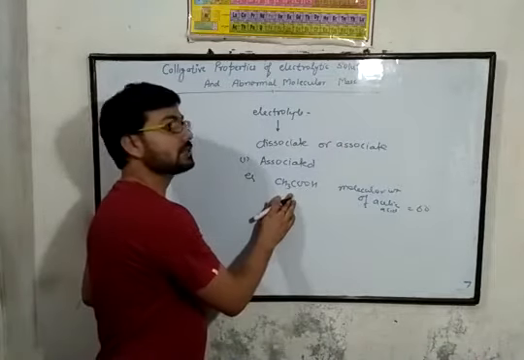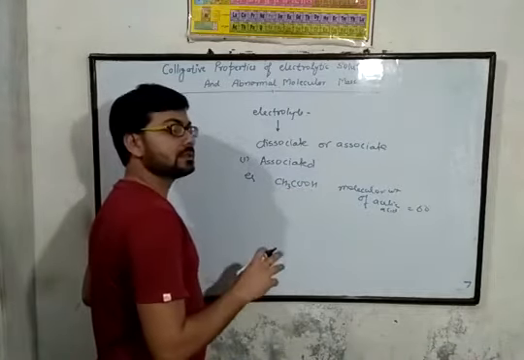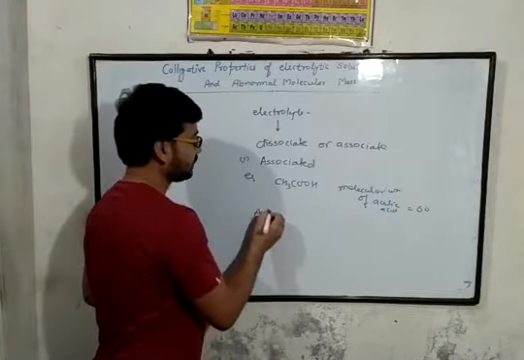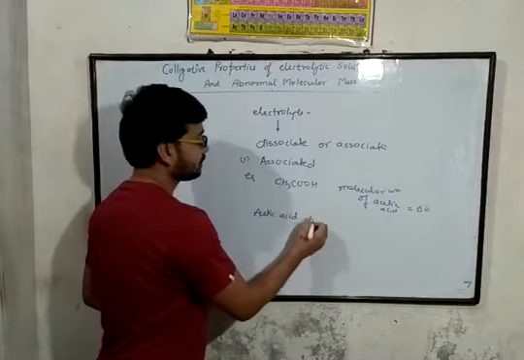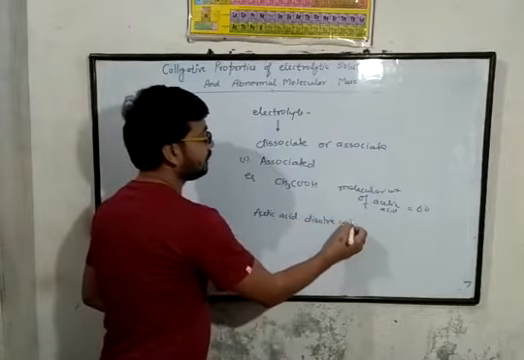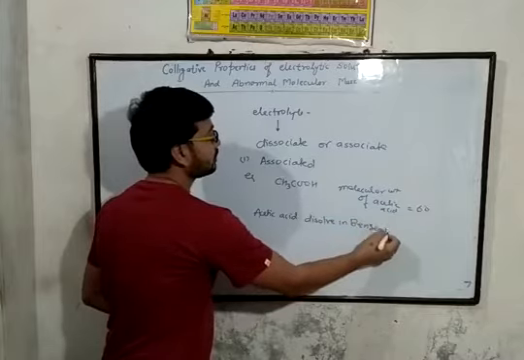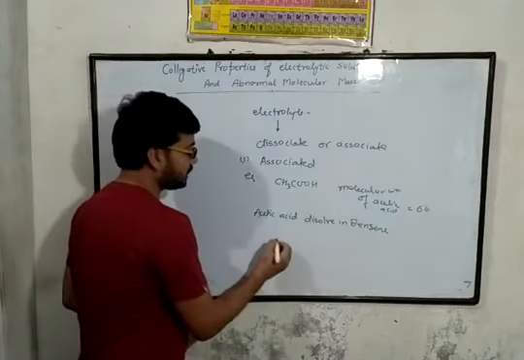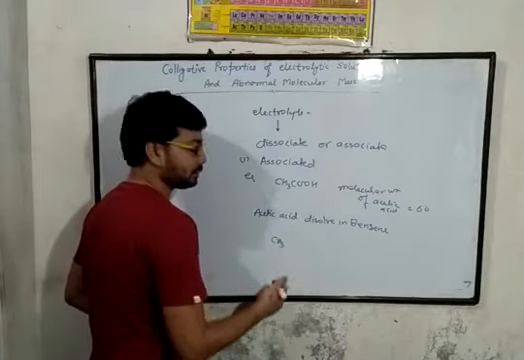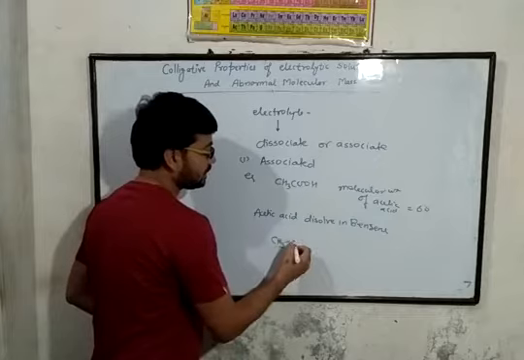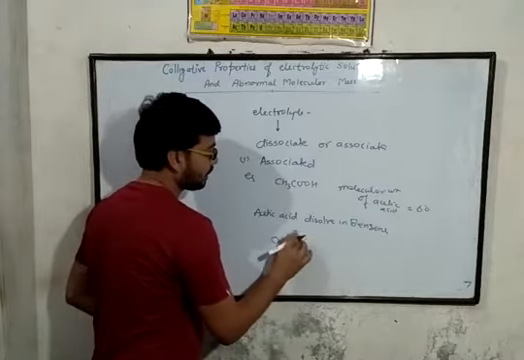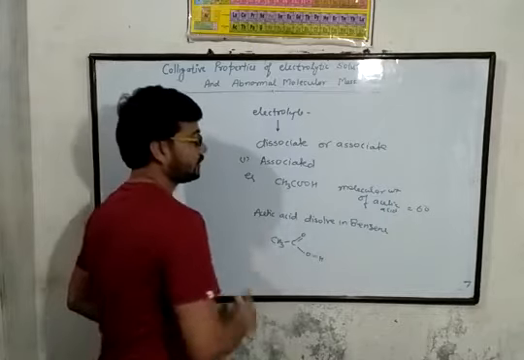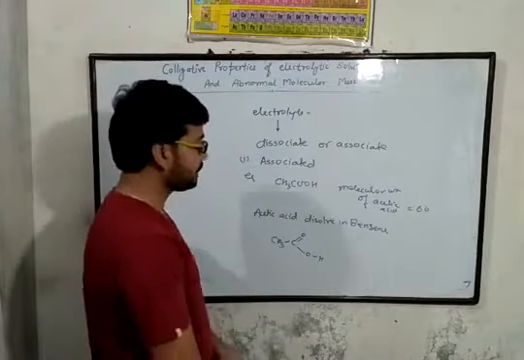But when this acetic acid is dissolved in benzene, the acetic acid molecules become associated. This is the first molecule of acetic acid.